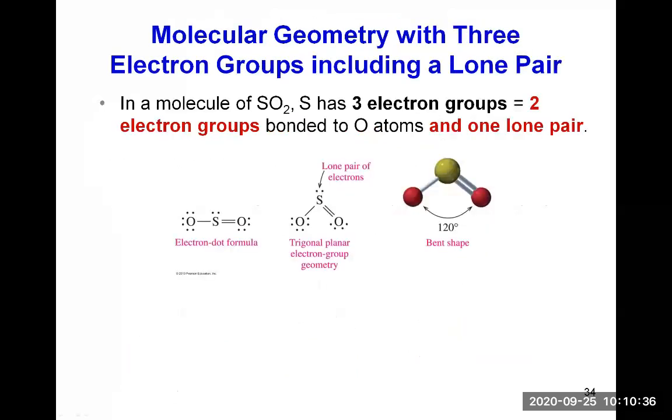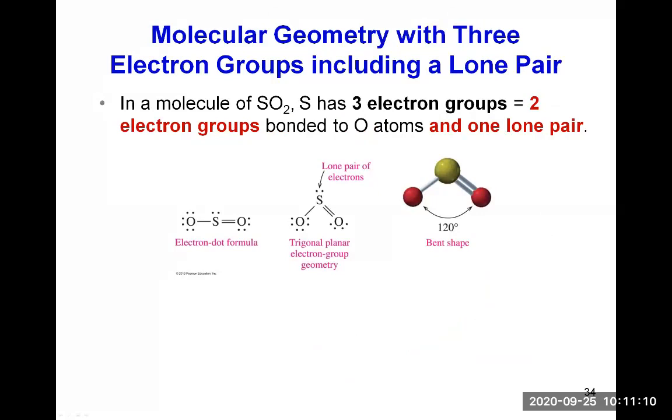And now what is the molecular geometry with 3 electron groups around the central atom, including a lone pair? So in a molecule of SO2, sulfur has 3 electron groups. If you look at its electron dot formula here on the left, you can see that sulfur is the central atom and it's surrounded by 1 single bond, 1 double bond, and 1 lone pair. So each of these is an electron group.